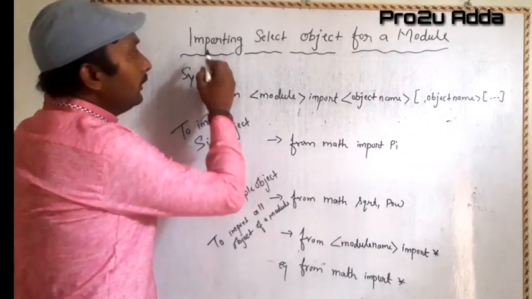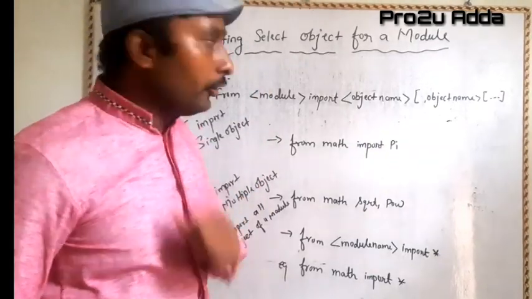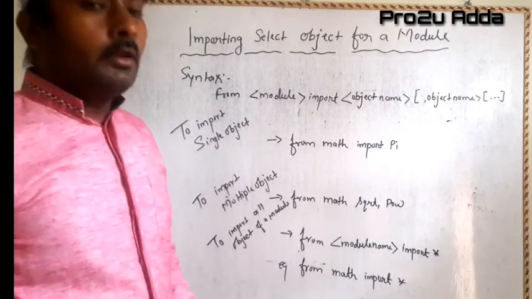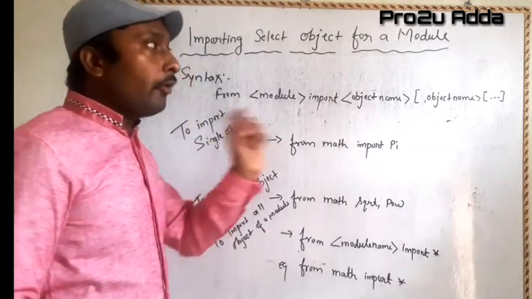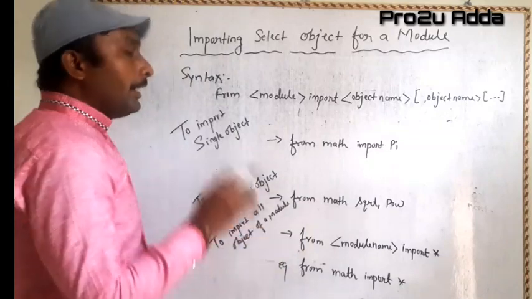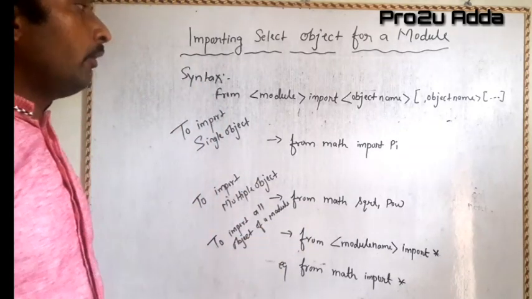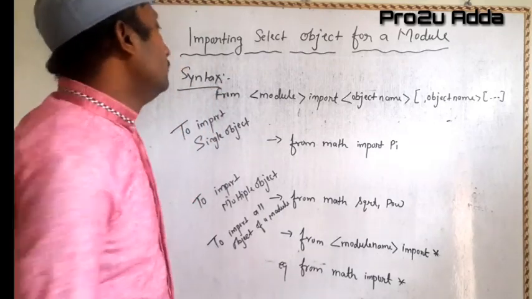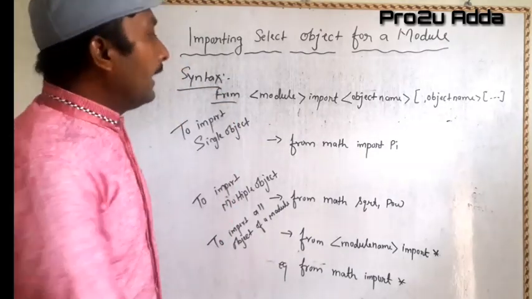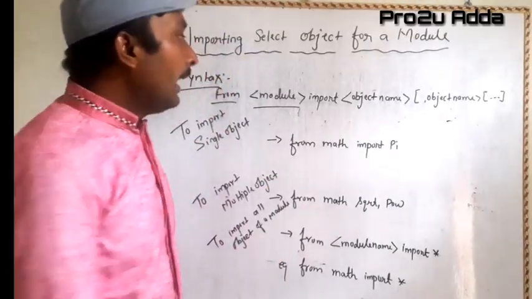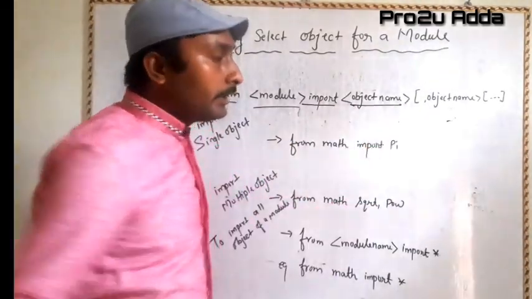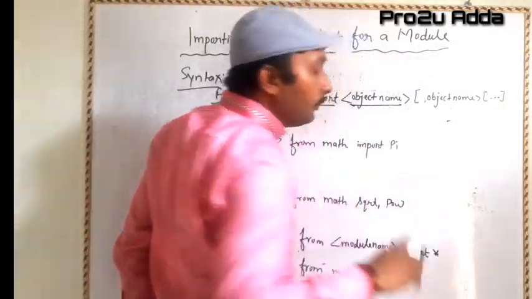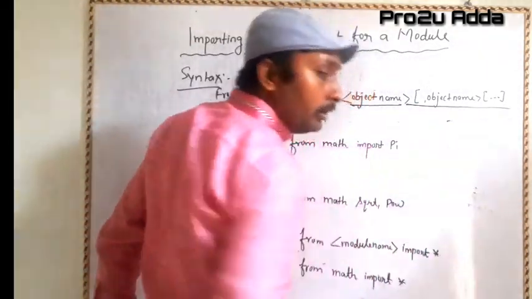The second topic is importing selected objects from a module. It means we are not going to import the whole module, but a single object or more than one object. Then by using this syntax it is possible. How? We have to use the from word, then mention the module name, then the import word and the object name, whatever we want to import in our file. And if you want to import more than one, we have to go for this.